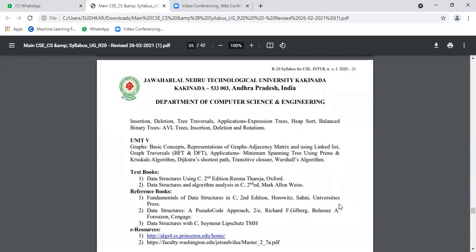Okay, the prescribed textbook is Data Structures Using C, second edition, by Reema Thareja, Oxford. This textbook is enough for you. Otherwise, you may refer to Mark Allen Weiss, Data Structures and Algorithm Analysis in C. This is also good. If you want to purchase a new textbook, that is up to your personal interest. But I always prefer the student to read the textbook. Don't lean on my material.